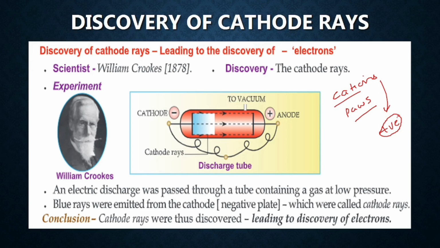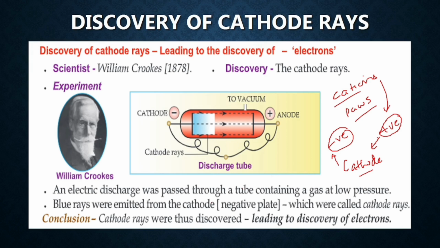A cation is a positively charged ion, and the electrode towards which the cation gets attracted is the cathode. So to attract a positively charged particle, that is a cation, the electrode should be negative. You know the universal rule, opposite charges attract. So to attract a positively charged cation, the cathode must be negative. I hope this much is clear. Now let us move ahead.